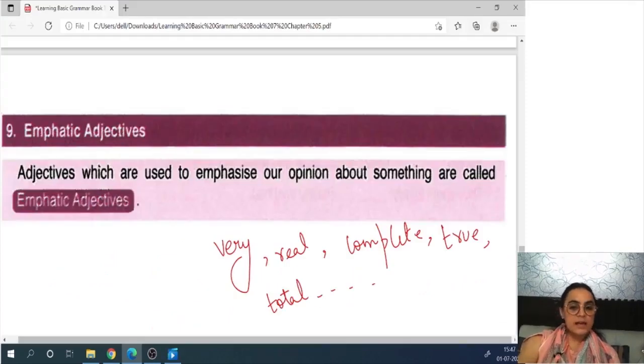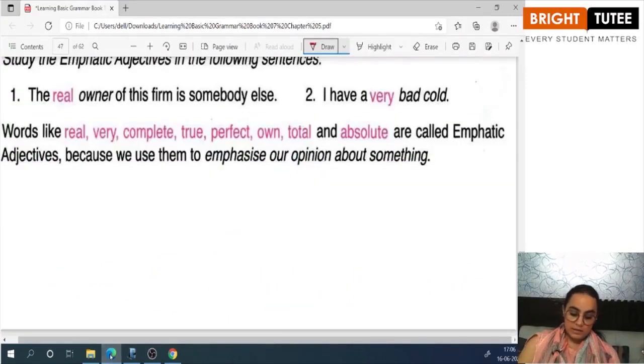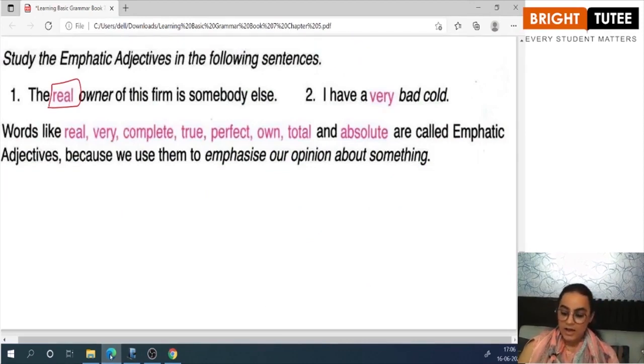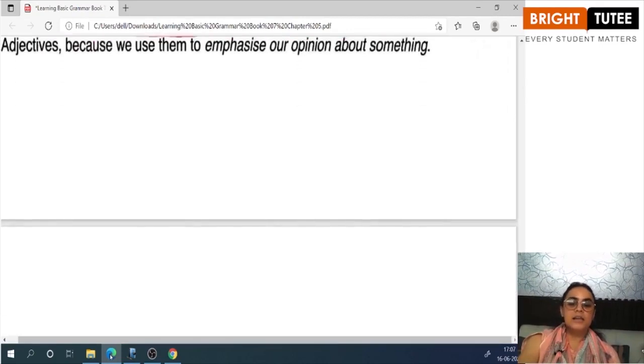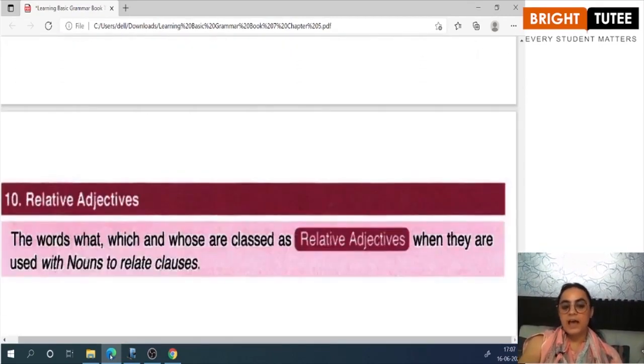Let us look at the examples given in your book. The real owner of this firm is somebody else. I have very bad. So real, very, complete, true, perfect, own, total, absolute. These are all emphatic adjectives because they help you to emphasize on what you believe, on what you think about something or somebody. Alright? The last type of adjectives that we have are relative adjectives.